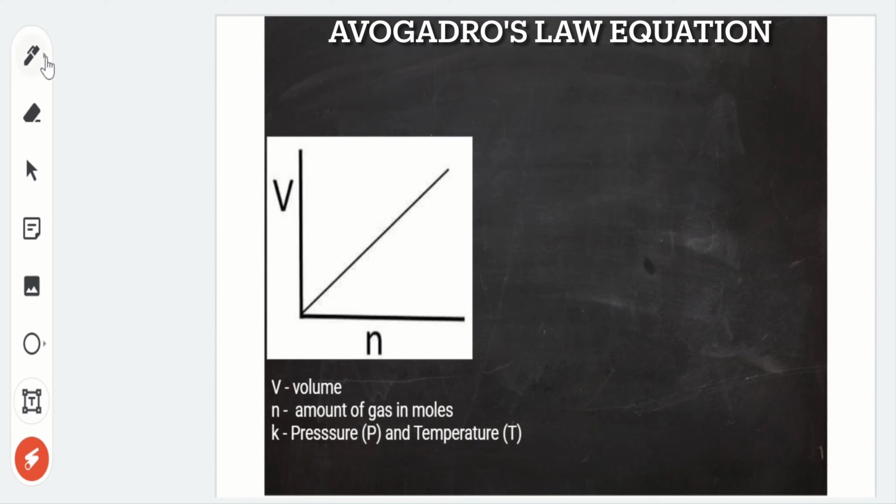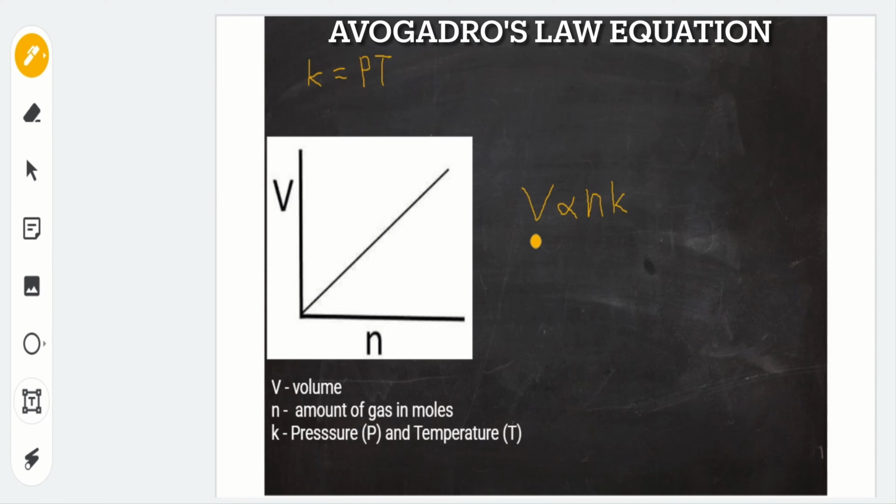So Avogadro's law can be presented in the form of an equation. The K constant here is actually pressure and, of course, temperature. We can say that volume is directly proportional to the amount of gas in moles at constant temperature and pressure.